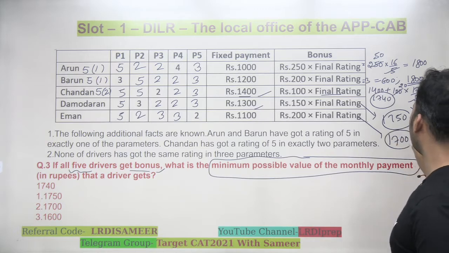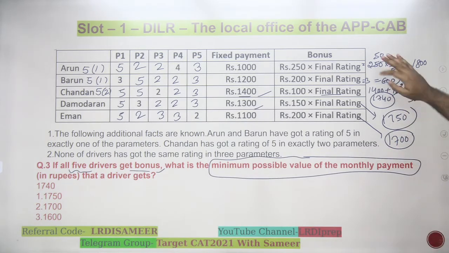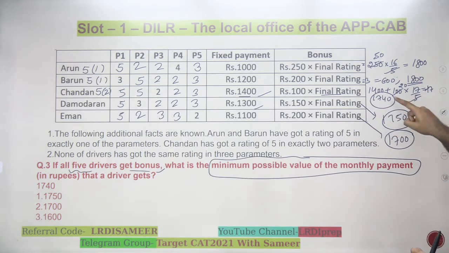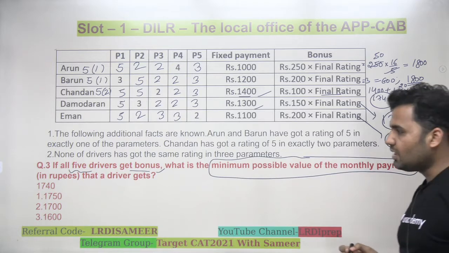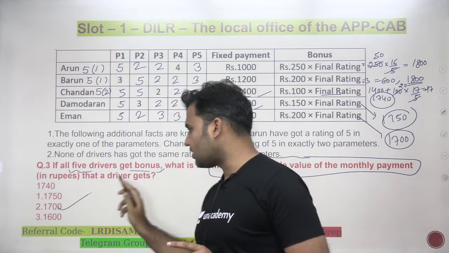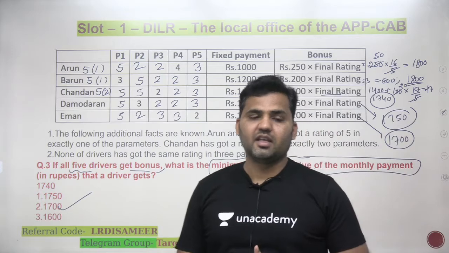So we have these final payments now. Arun is getting 1800. Barun is getting 1800 minimum possible. Chandan is getting 1740. Damodran is getting 1750, and Iman is getting 1700. So the minimum possible value is 1700. That is option number 3. 1700 is the correct answer to the question.